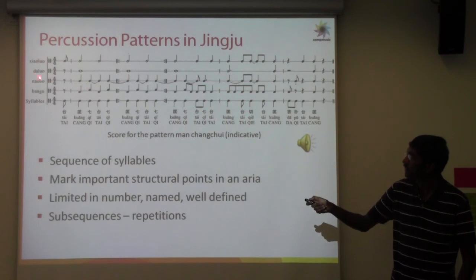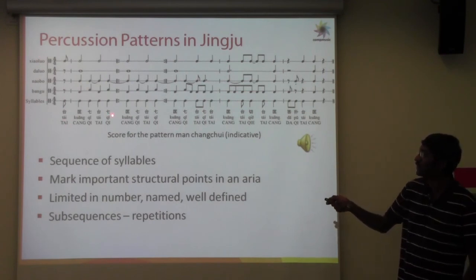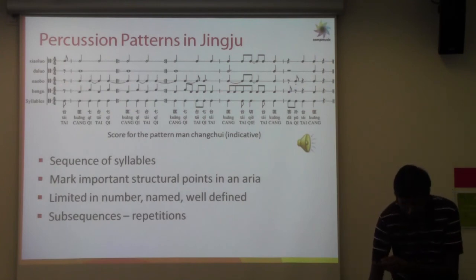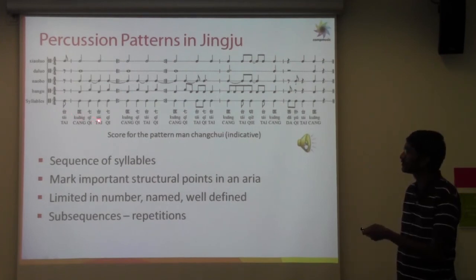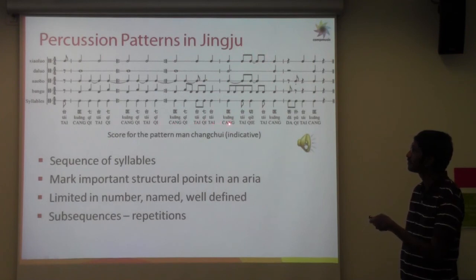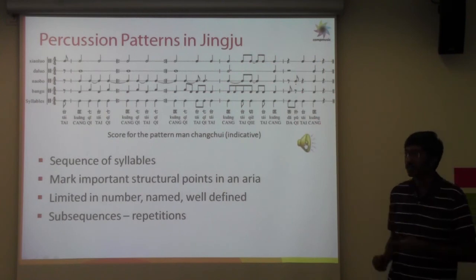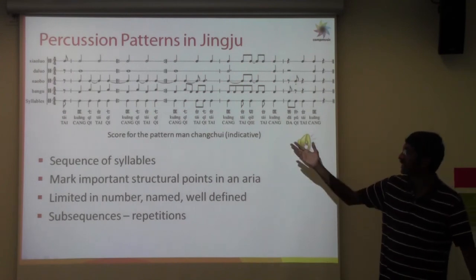There are the instruments here and the set of syllables written here, both in Chinese characters and in pinyin. So let's look at this. I'll track this as we listen to this so that we know where we are in the score. So as we see, we could track it through the set of syllables that are here, the thai, chang, the set of syllables that we see here.